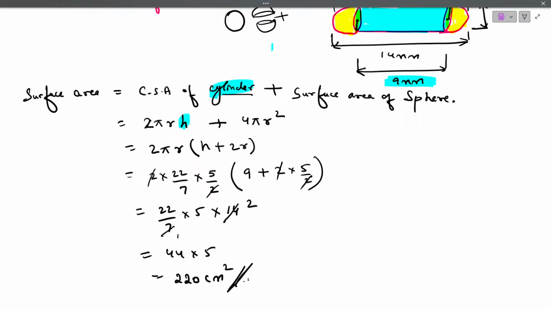Is this correct? Let me know fast. The problem we have done is right.